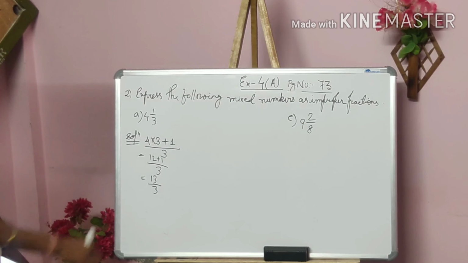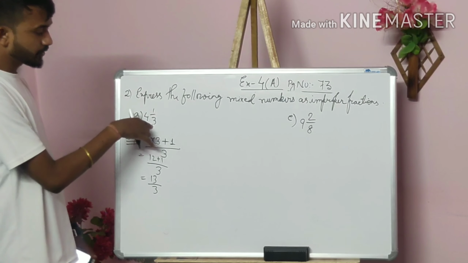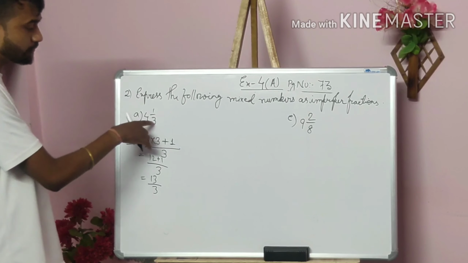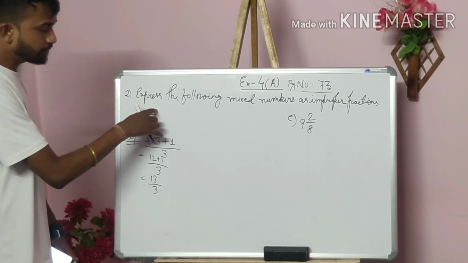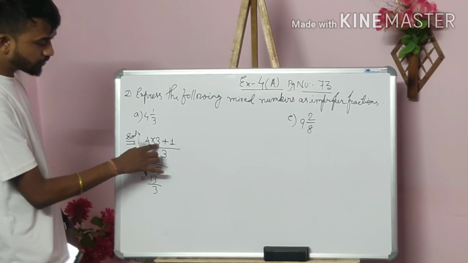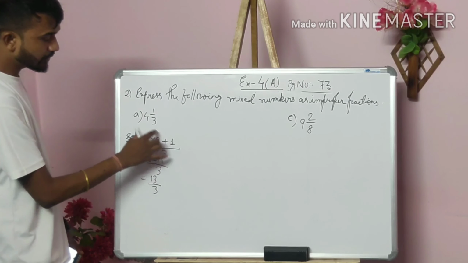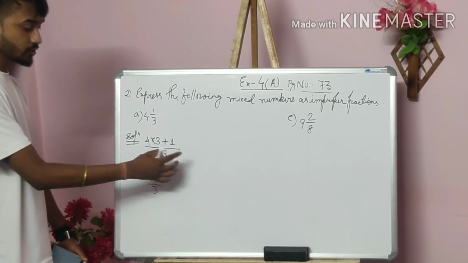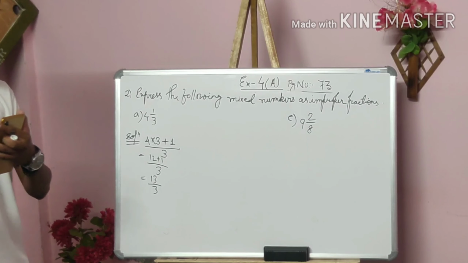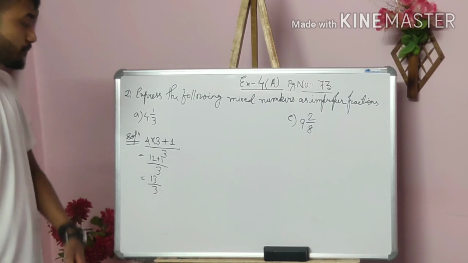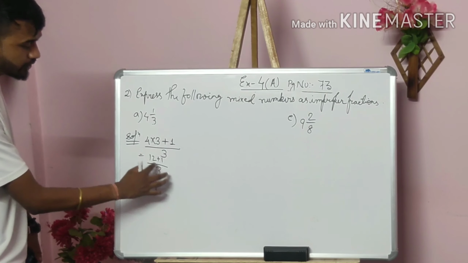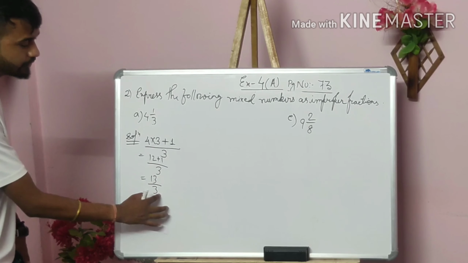What we have done is multiply the natural number 4 by the fraction's denominator 3 and add 1, divided by the fraction's lower number 3. According to the BODMAS rule, we do the multiplication first. So 4 threes are 12 plus 1 divided by 3. So 12 plus 1 is 13 divided by 3.